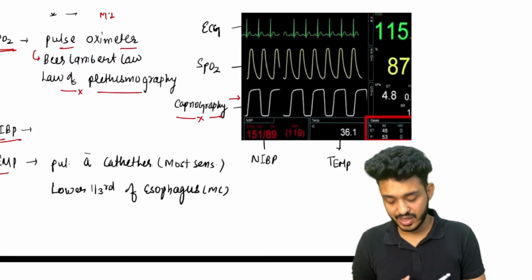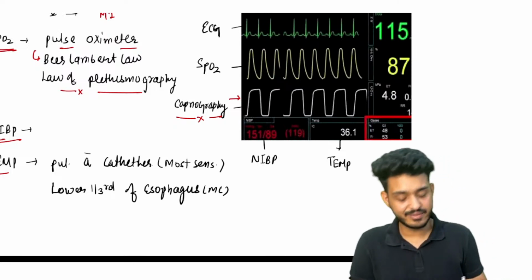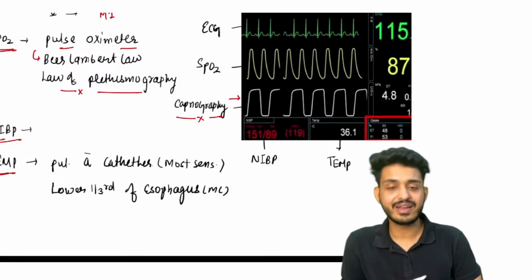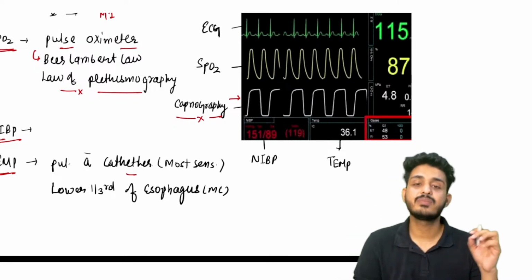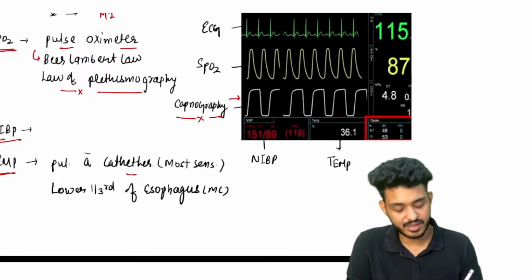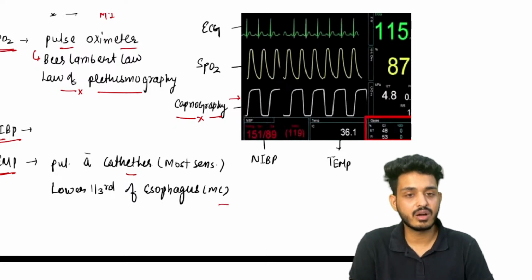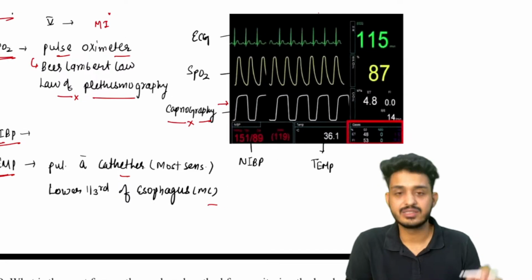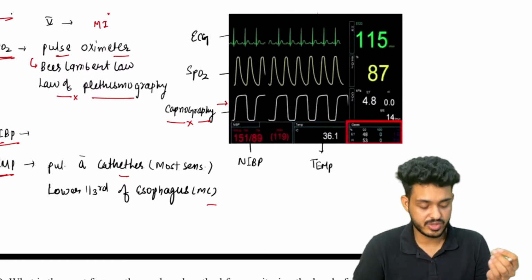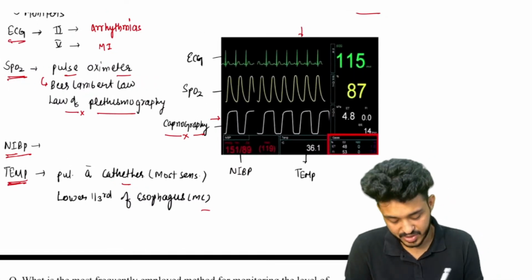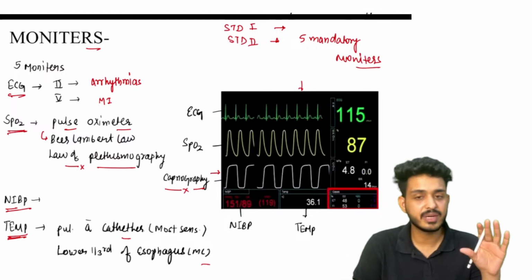This one is your non-invasive BP monitoring. We will be having a cuff that is automatically inflated, and then we are having a temperature probe. The most sensitive will be the pulmonary artery catheter, but that is an invasive process, so we can use the lower one third of the esophagus for monitoring of the temperature. This is not the normal body temperature, this is the core body temperature. So we are using that temperature probe, and then we can look for all these things. So these are the five mandatory monitors.